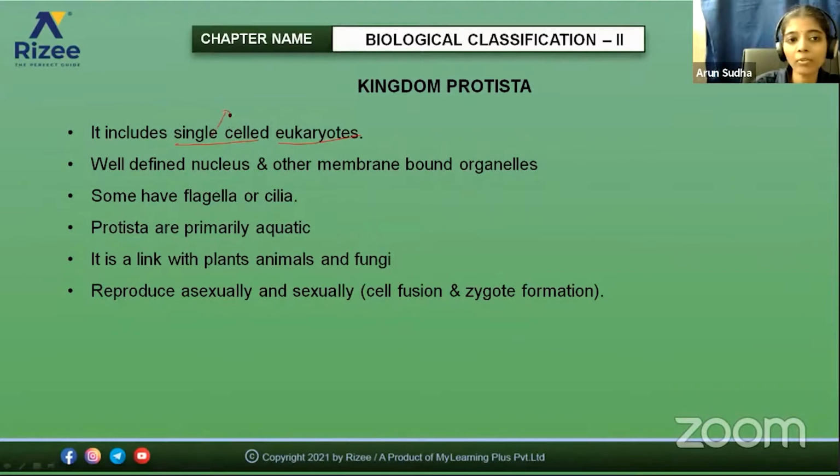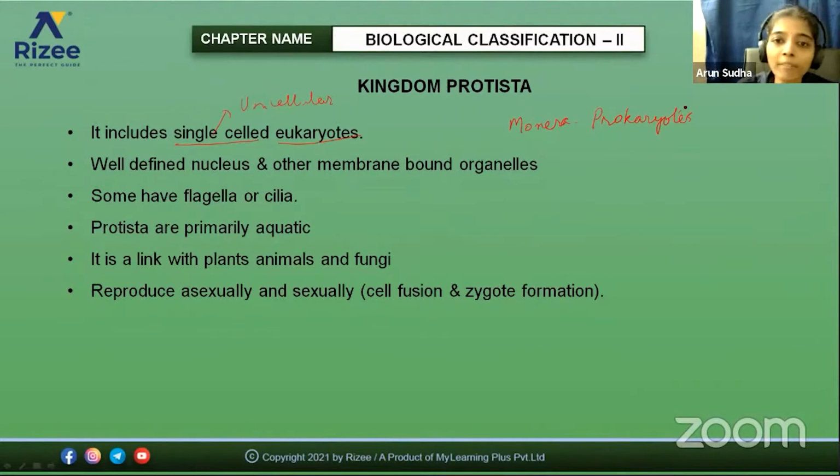They are unicellular but eukaryotes. So the main difference between the Monera and Protista is that they are also unicellular, but here they are eukaryotes. But Monera includes all the prokaryotes. So that is the main difference between the Kingdom Monera and Protista.